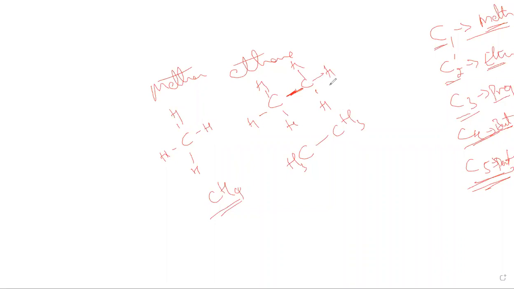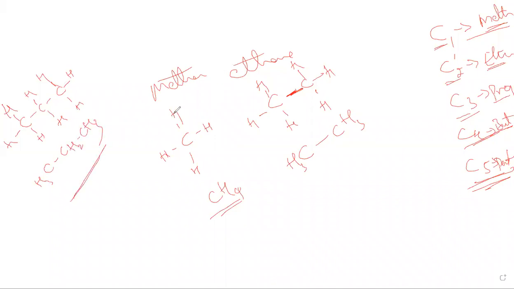If we extend this by one more carbon, we can write CH3, CH2, CH3. I'll write this now: propane, carbons 1, 2, 3, with hydrogens on each to satisfy four bonds. Condensed, it becomes CH3, then the middle one CH2, and CH3.